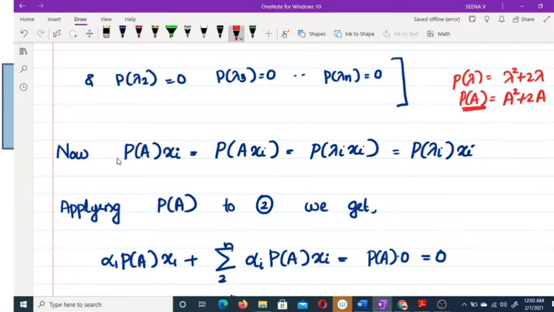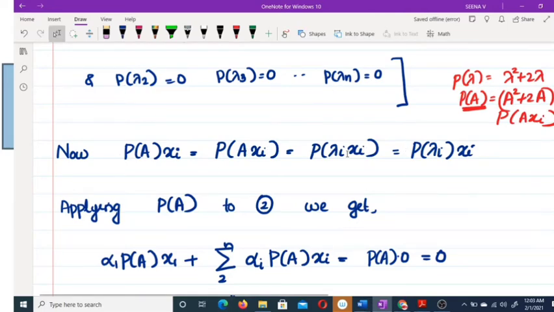So what is p of A into xi? P of A into xi you can write as p of A xi. How? This A is a linear operator. Therefore p of A into xi you can write as p of A xi. Okay, so what is A xi?